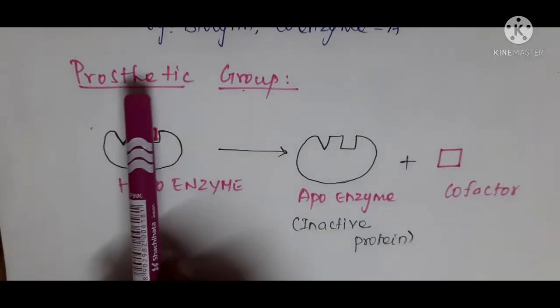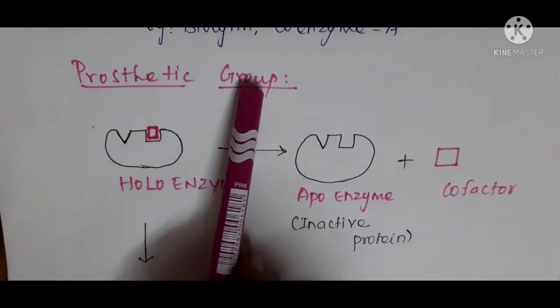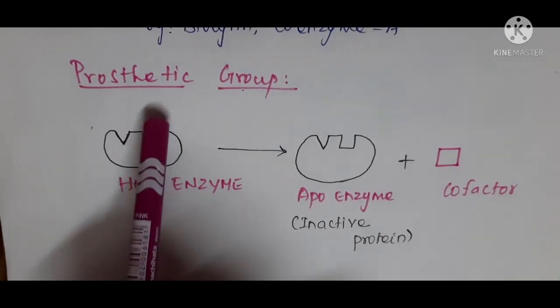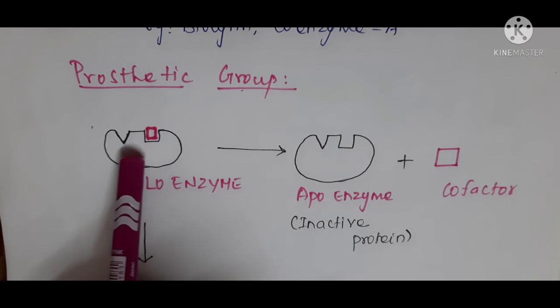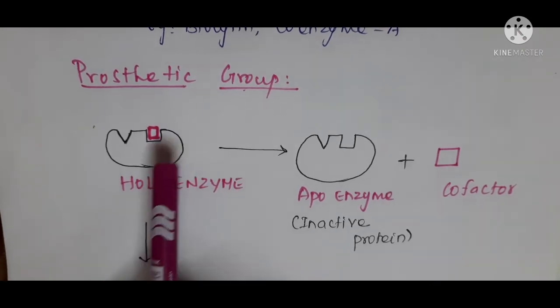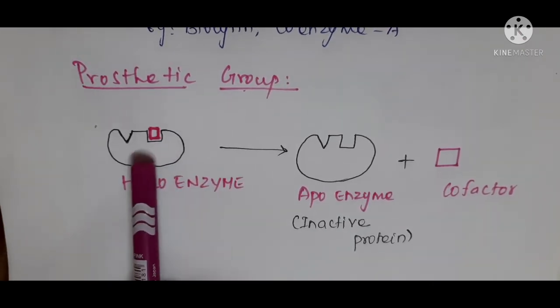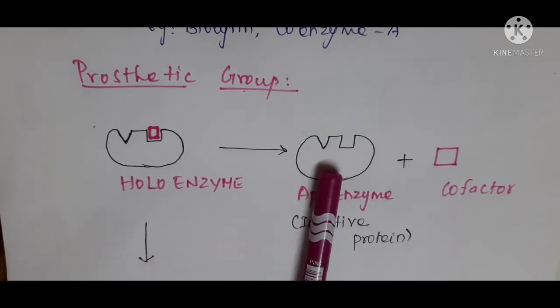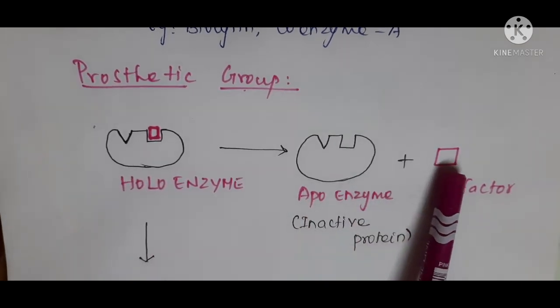Students, next we will see what is prosthetic group. In some enzymes, the cofactor can be separated from the enzyme. So after separation, you will get your apoenzyme and cofactor separately.